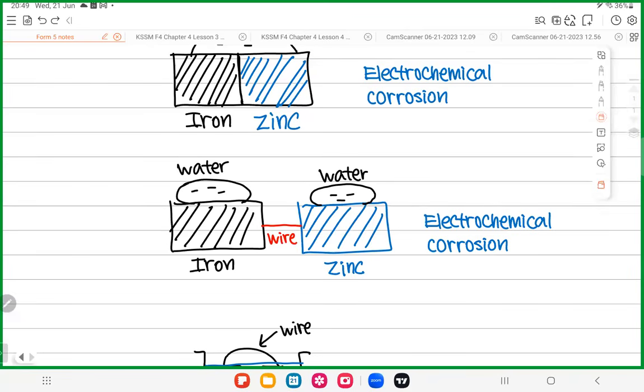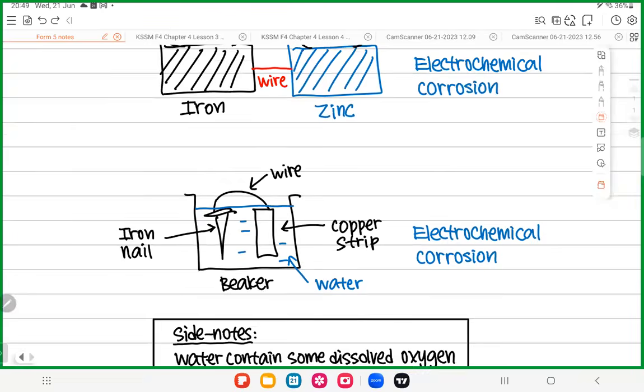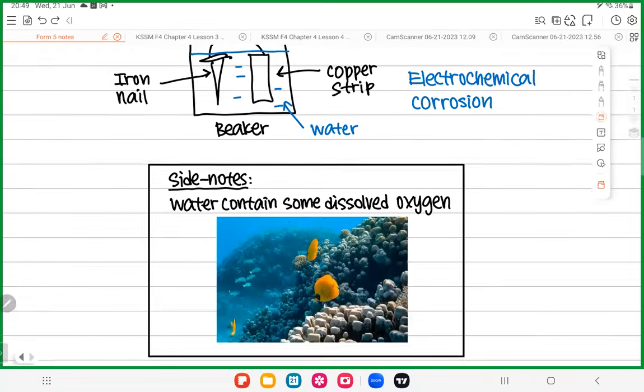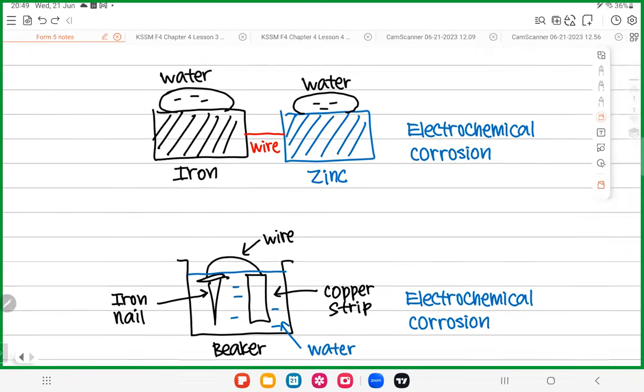Okay, so what about the last question? The last question, this is interesting. Do you think this is electrochemical corrosion? Yes or no? Look at the last picture and answer me in the chat box. Do you think this is a diagram for electrochemical corrosion? If you say no, why? If you say yes, why?